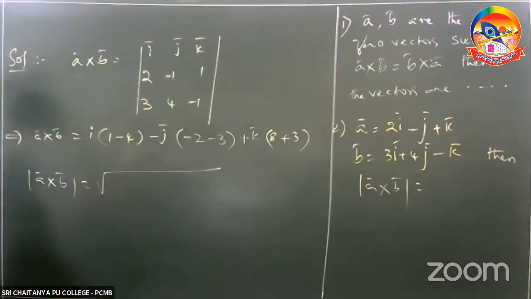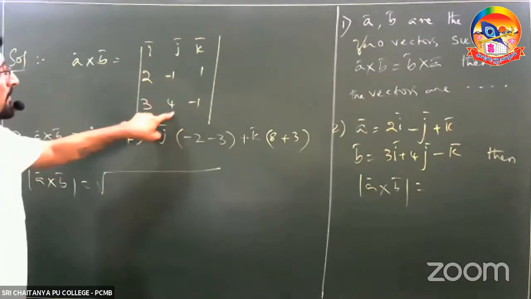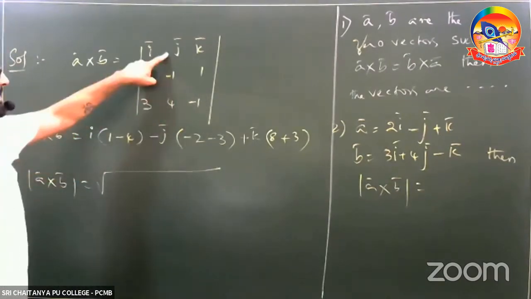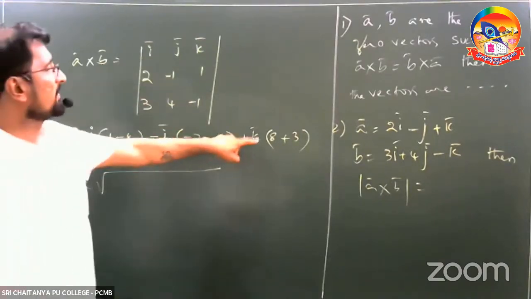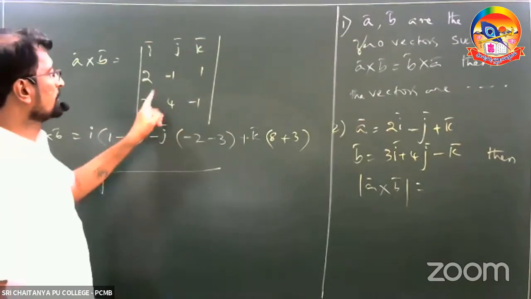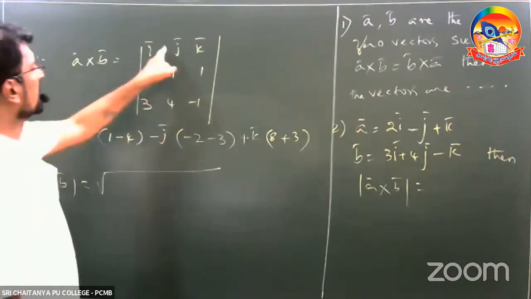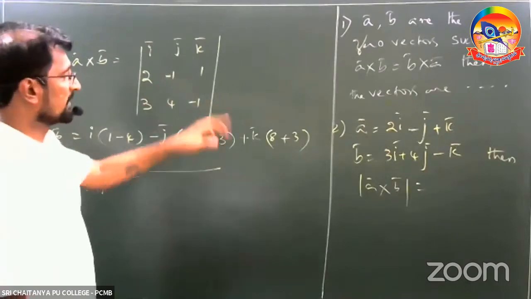I am going to repeat this problem once again. Find out A cross B: i bar into 1 minus 4, minus j bar into minus 2 minus 3, plus k bar into, sorry, 8 plus 3, right?